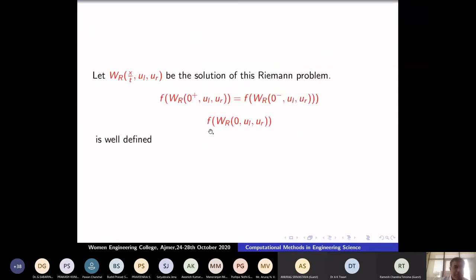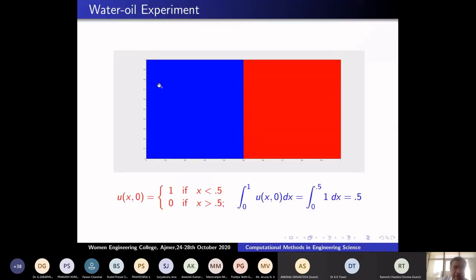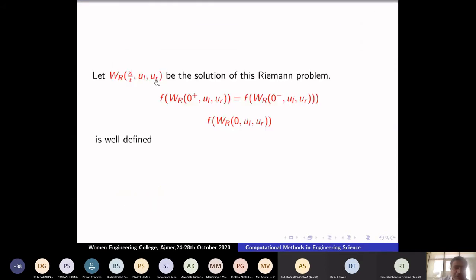Before that, I want to note that if the Riemann problem solution is given by, say, WR of x by t, UL, UR, then at the point x equal to 0 the speed is 0. Therefore, these two are equal, because dz by dt is 0 in the Rankine condition. Since these two are equal, I will just represent it by F of WR(0, UL, UR), because it's independent of plus and minus. This is the one I'm going to use in the numerical scheme.